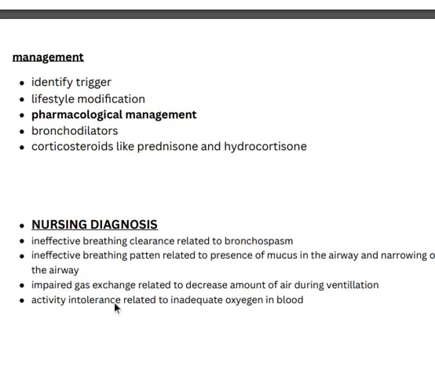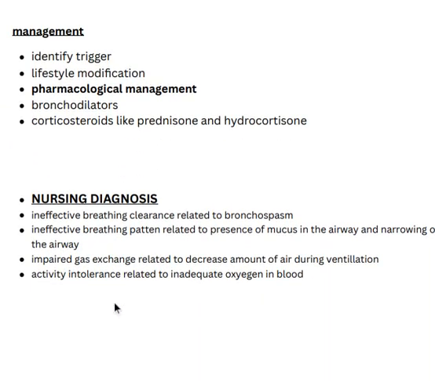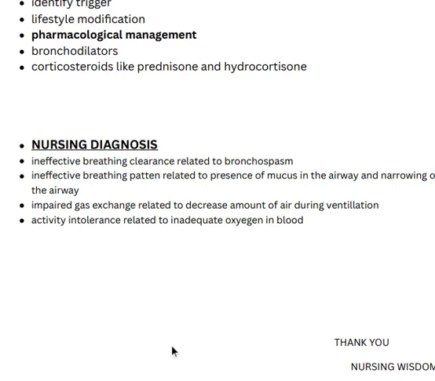The nursing diagnoses are: ineffective airway clearance related to bronchospasm, ineffective breathing pattern related to presence of mucus in the airway and narrowing of the airway, impaired gas exchange related to decreased amount of air during ventilation, and activity intolerance related to inadequate oxygen supply. These are all the nursing diagnoses of asthma.